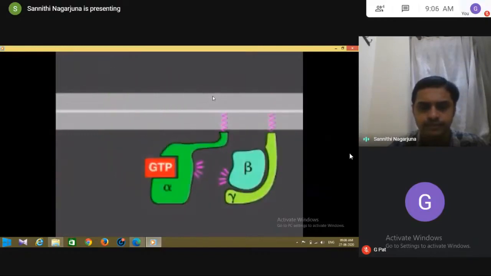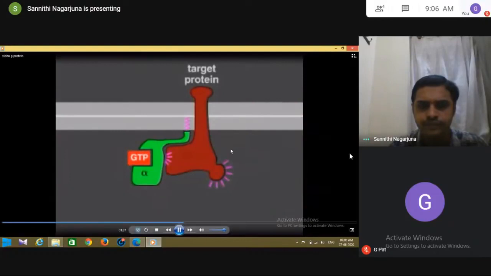In some cases, as shown here, the activated alpha subunit dissociates from the activated beta-gamma complex, whereas in other cases, the two activated components stay together. In either case, both of the activated components can now regulate the activity of target proteins in the plasma membrane, as shown here for a GTP-bound alpha.